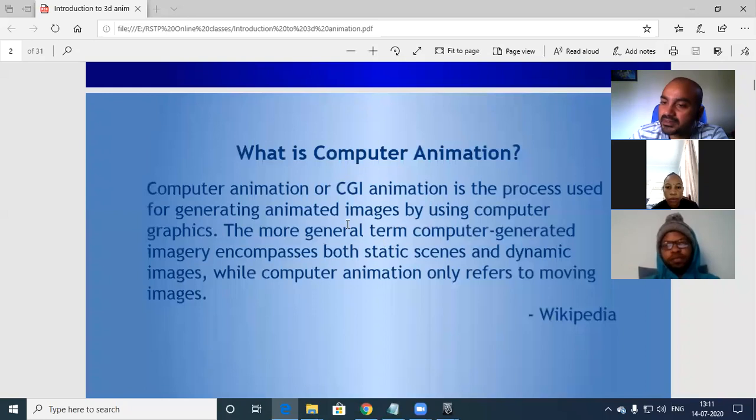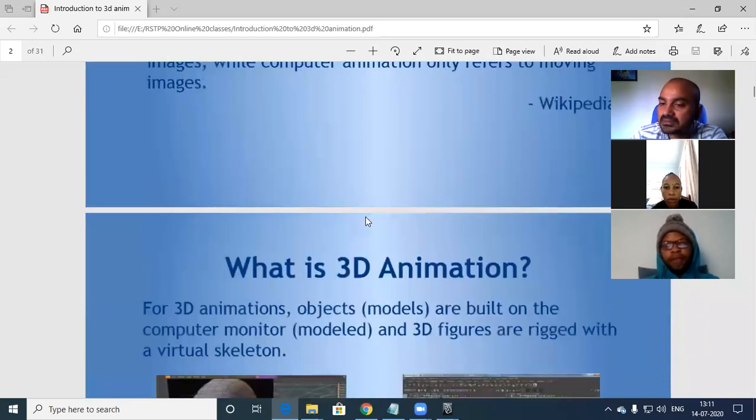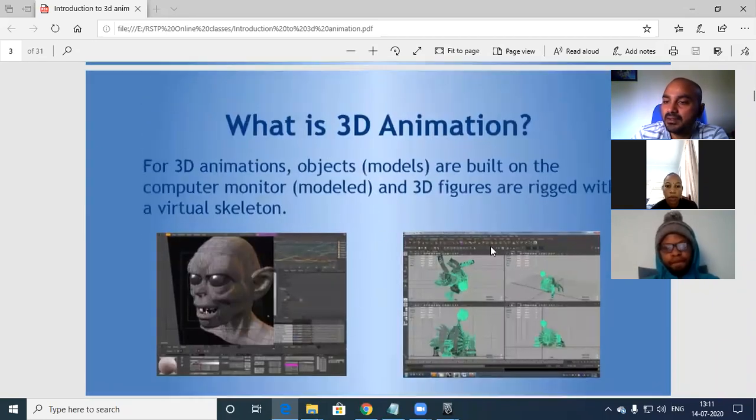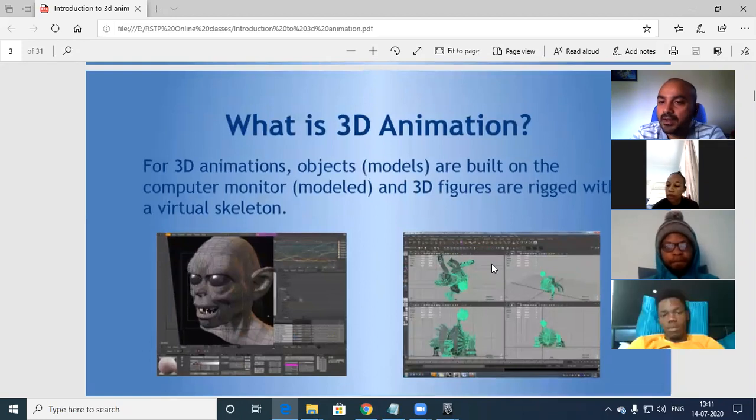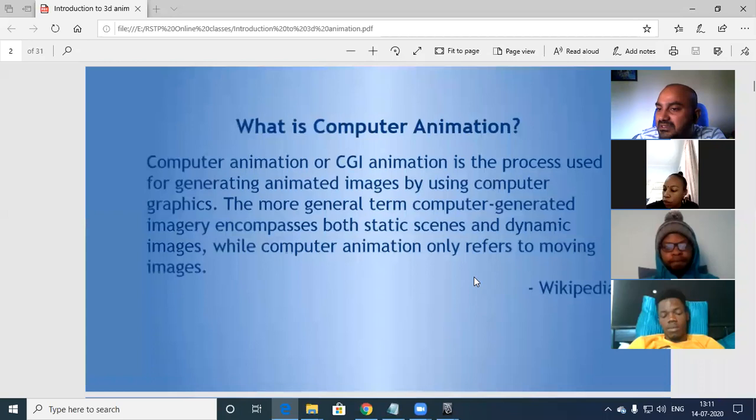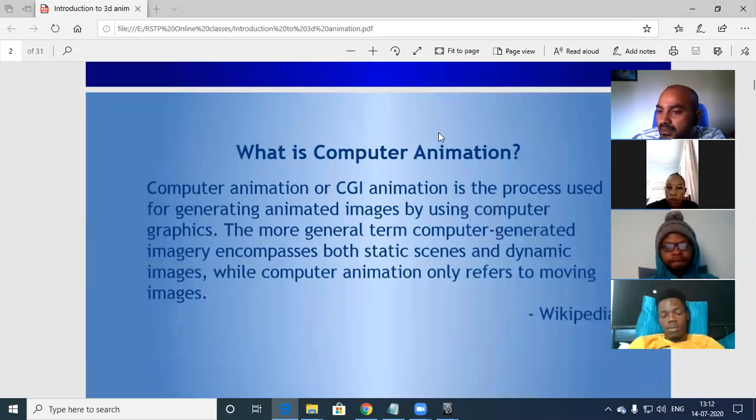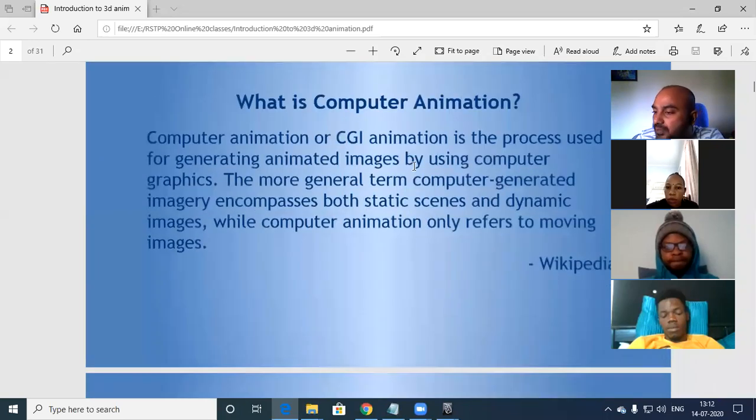We can create many things, and we'll get into this in detail. I have just covered one slide, on what computer animation is. Generally everybody knows it's a series of images that creates an illusion, adding life to an inanimate object.